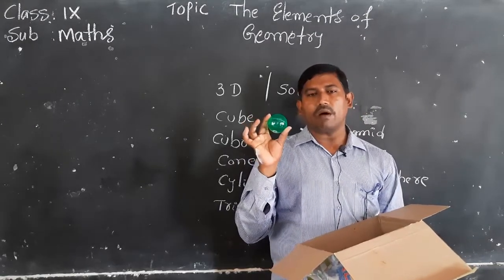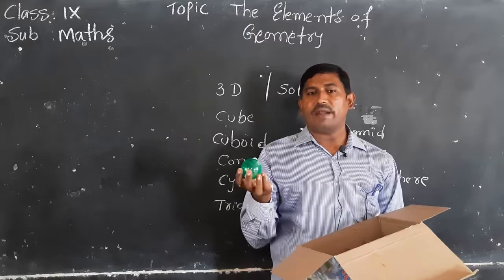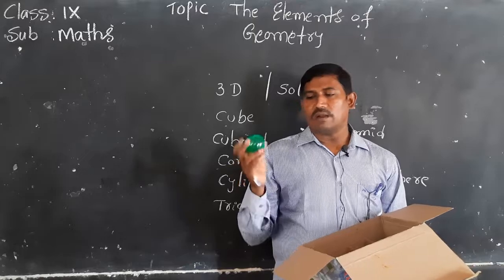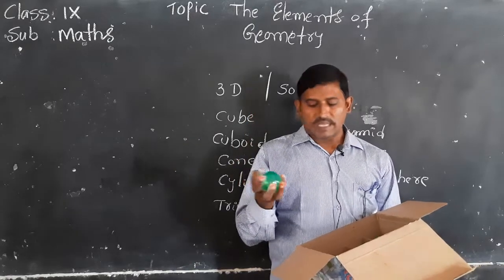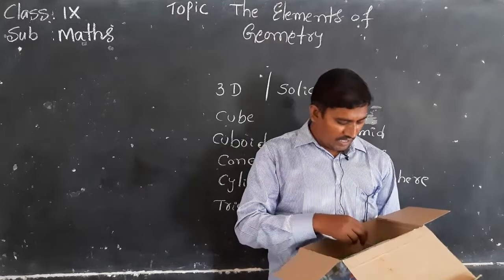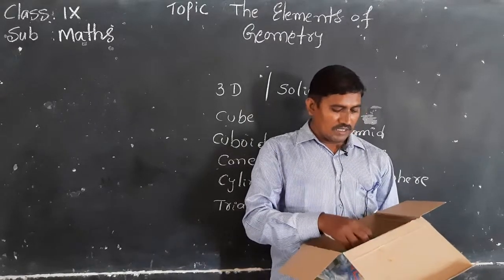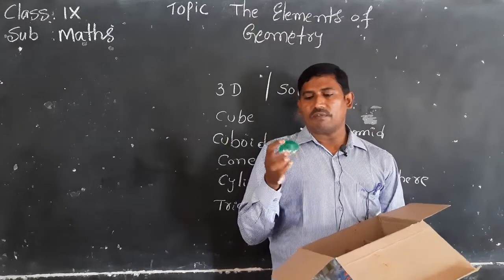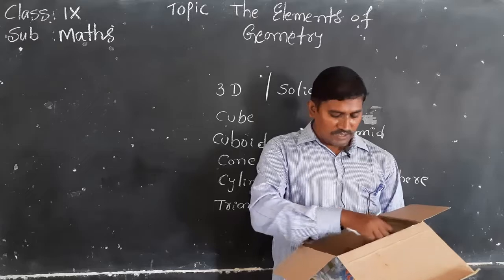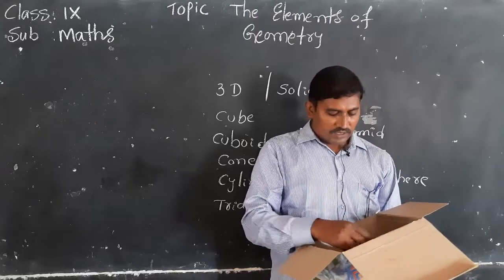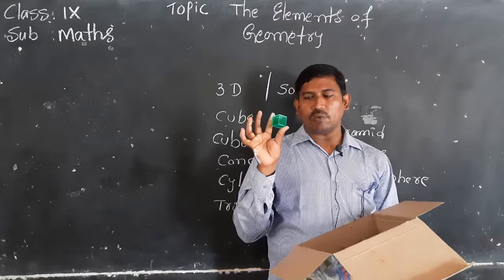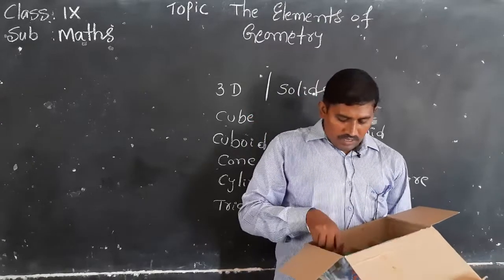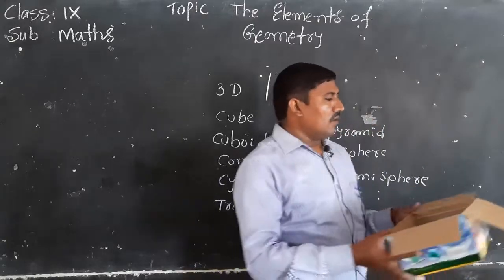A sphere looks like a ball or a globe. We play with balls every day, like a football, cricket ball, or volleyball. A globe, and our earth, is also a sphere. Next, a hemisphere is half of a sphere. This is a hemisphere. And see, this is a small cube. All sides are equal here.